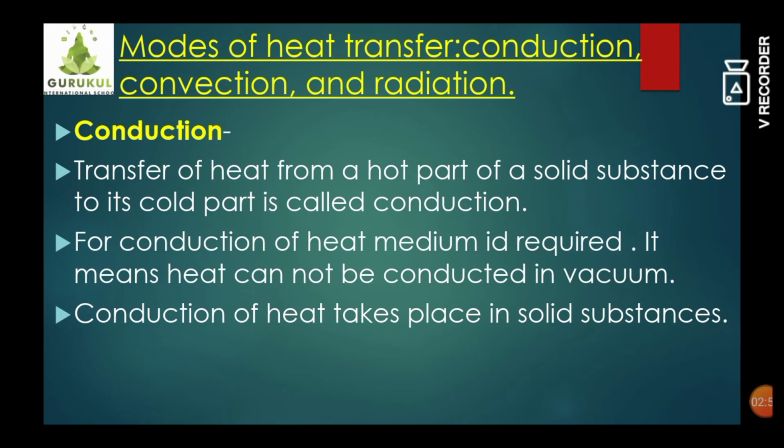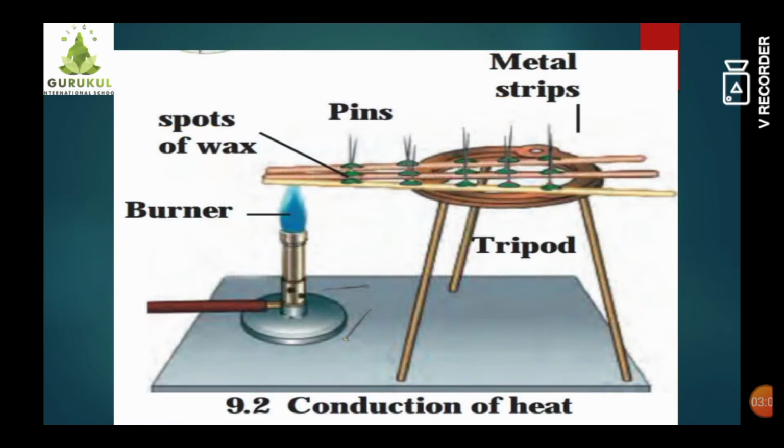Students, to understand this conduction, we will study one simple experiment. Here you can see one simple experiment being performed. We have taken a tripod, a burner, and then three metal strips or bars.